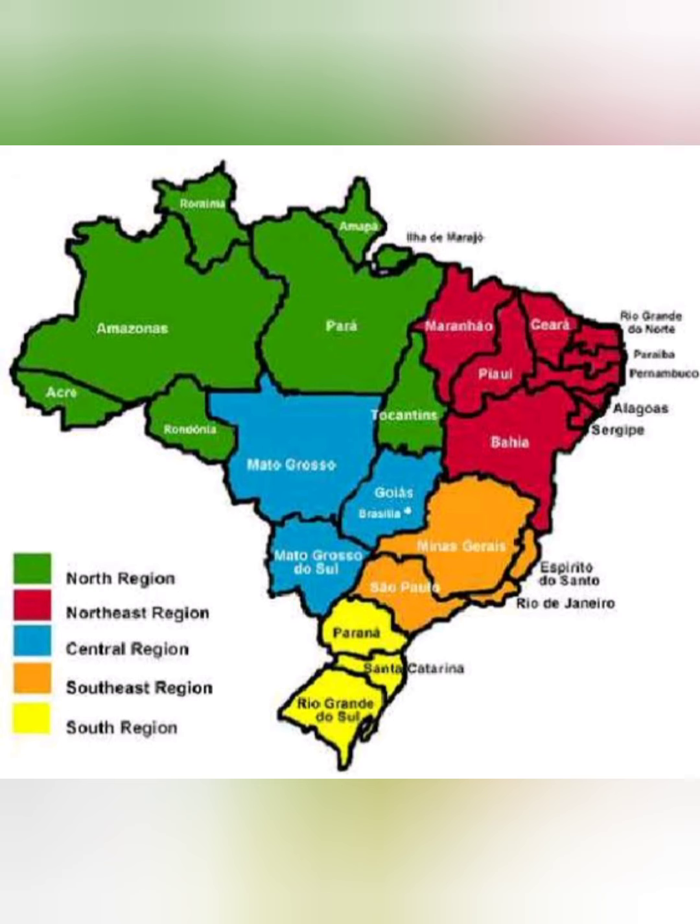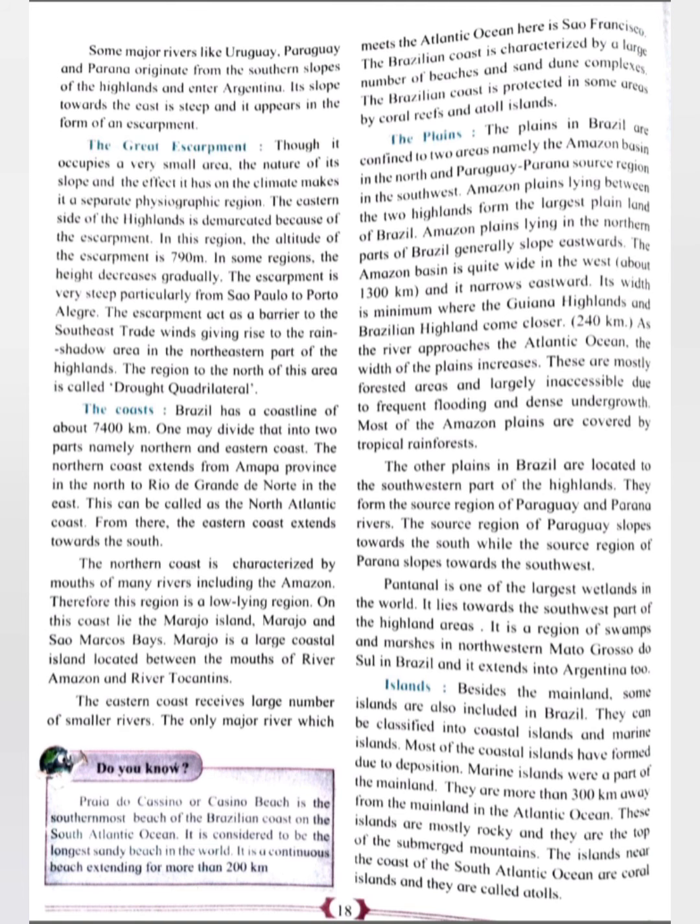The source region of Paraguay slopes towards the south, while the source region of Paraná slopes towards the southwest. The Pantanal is one of the largest wetlands in the world. It lies towards the southwest part of the highland areas. It is a region of swamps and marshes in northwestern Mato Grosso do Sul in Brazil, and it extends into Argentina too.